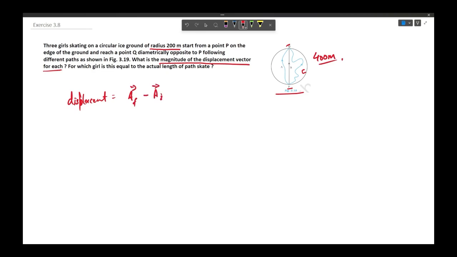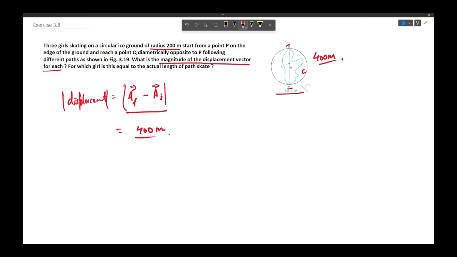Irrespective of the path taken, the position vector for all the 3 girls after reaching point Q is going to be the same. So the magnitude of the difference of the position vectors of the final point and the initial point is going to be the same, and for each of the skaters the displacement is going to be 400 meters.